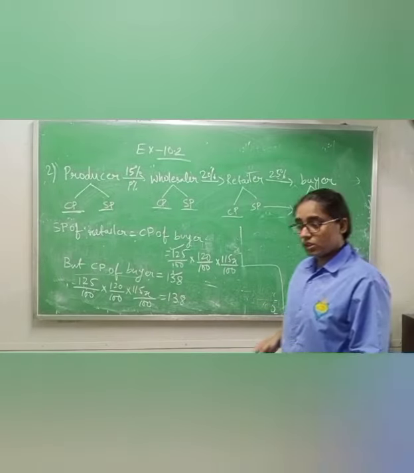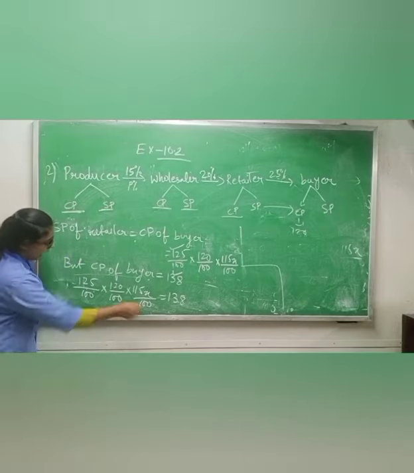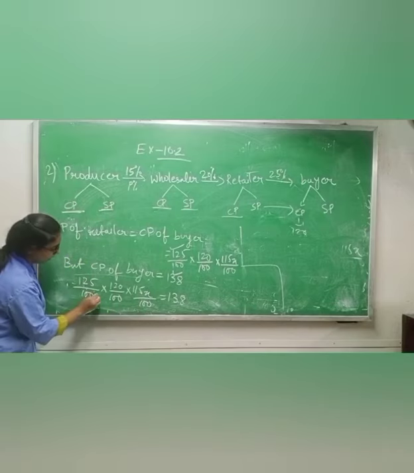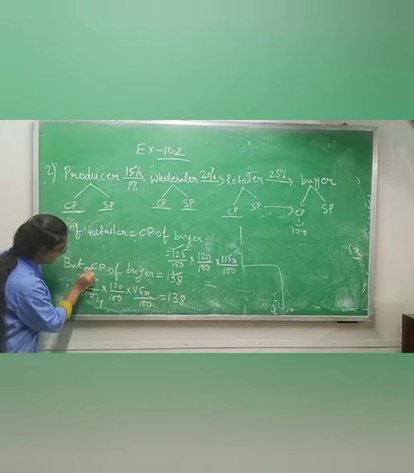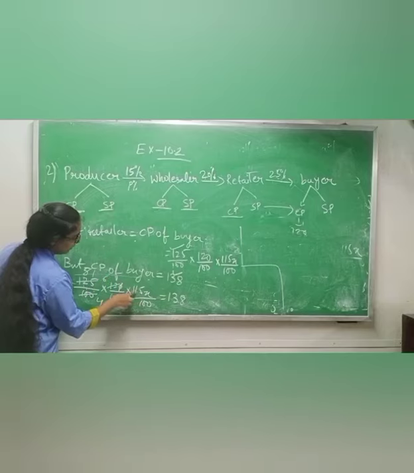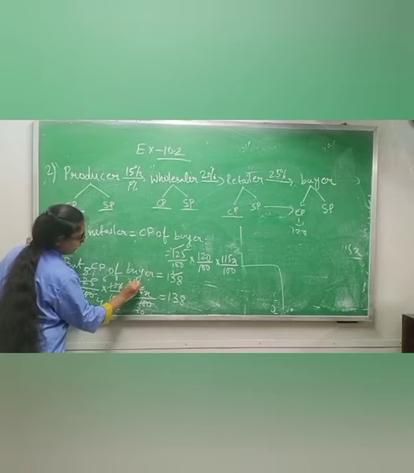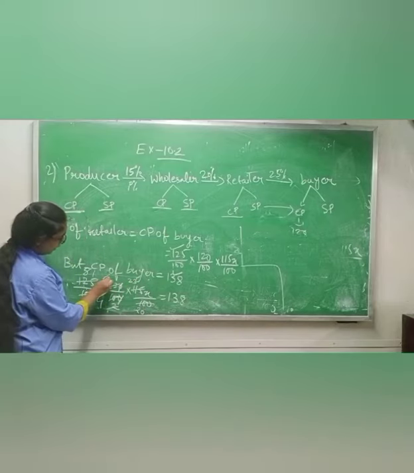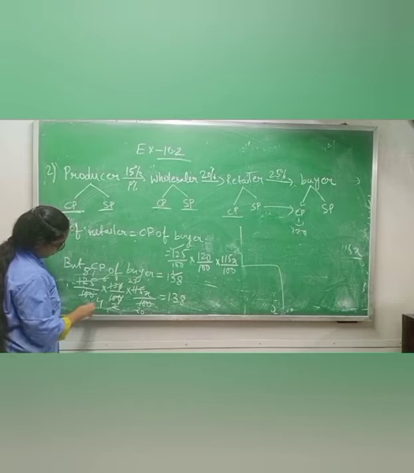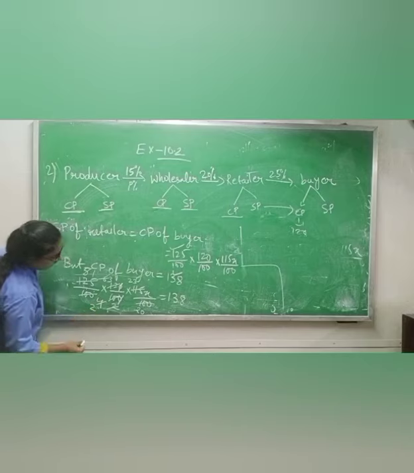Now, how will you solve this one? Cancel, and cancel by using the 25 table. 25 4s are 100, 25 5s are 125, the 0s will cancel. 5 1s are 5, 5 2s are 10, 2 1s are 2, 2 6s are 12. Now you can use the 5 table. 5 2s are 10, 5 3s are 15, then 2 3s are 6, 2 2s are 4, then it will not go further.